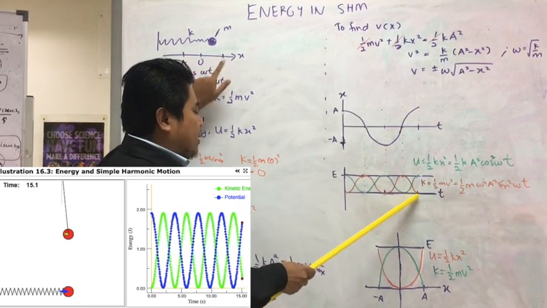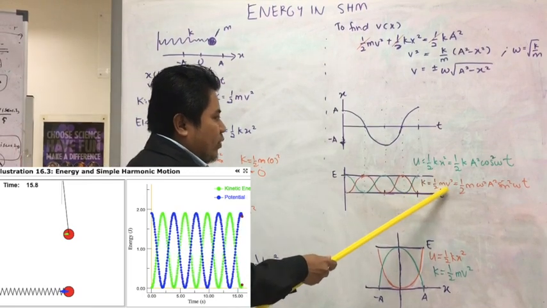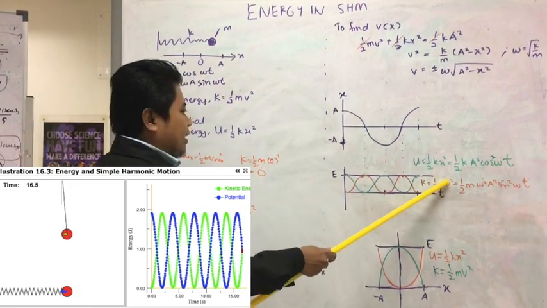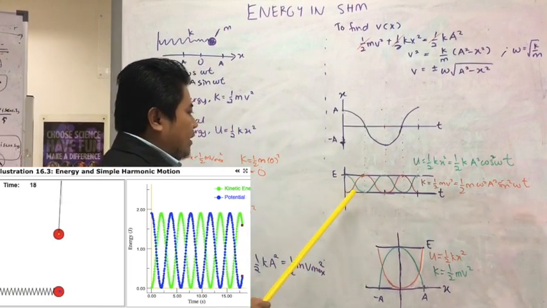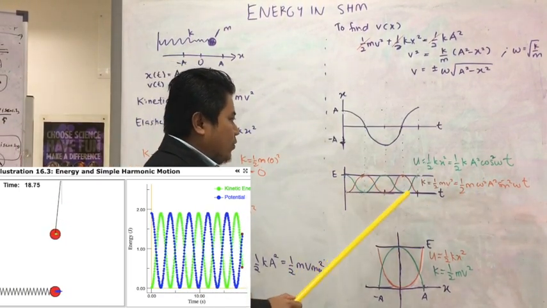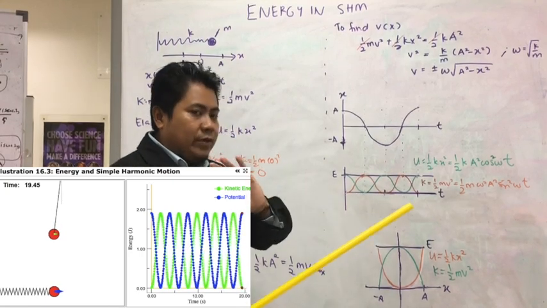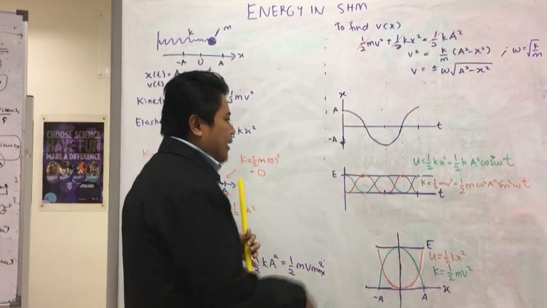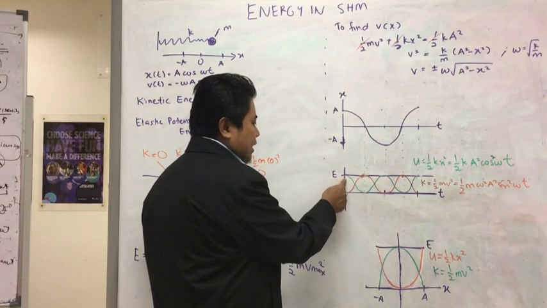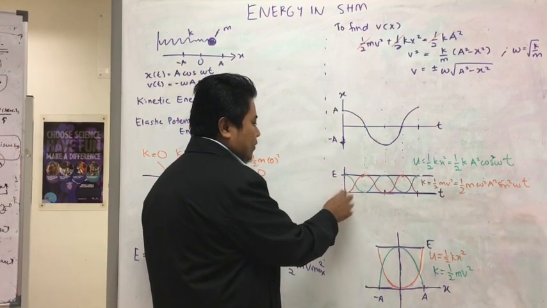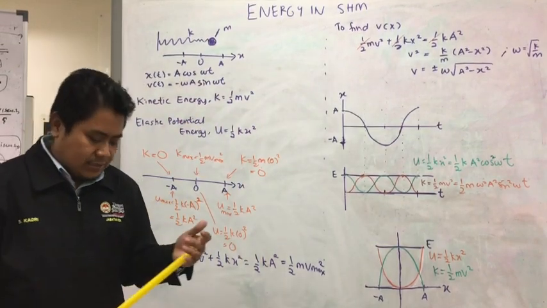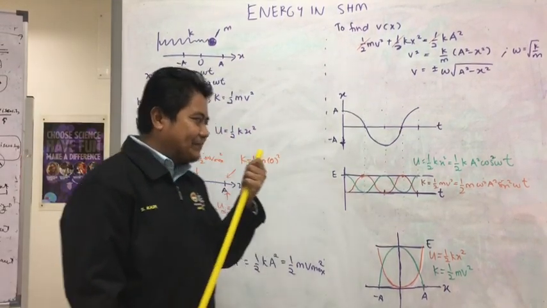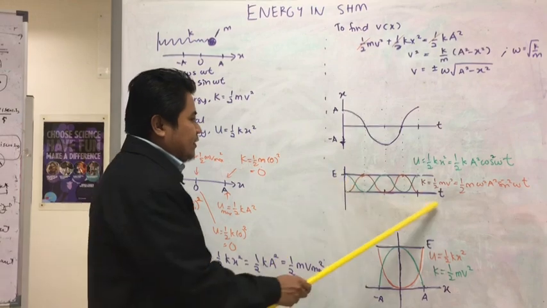So K equals half mv squared, where this v is here, and if you square it, you have sine squared. Again, it will never be negative. If you sum up this green and this red value, you will have a constant total mechanical energy. This is for energy versus time.